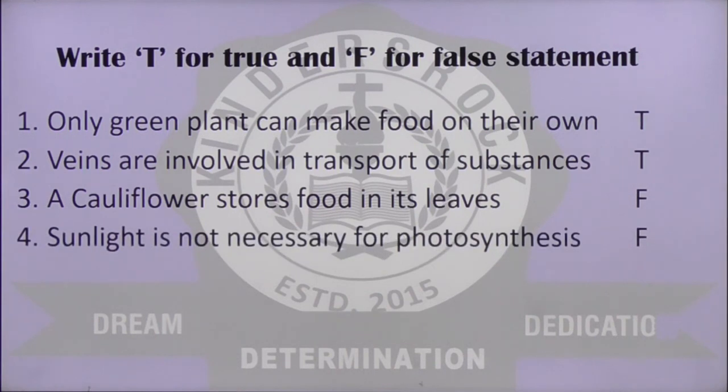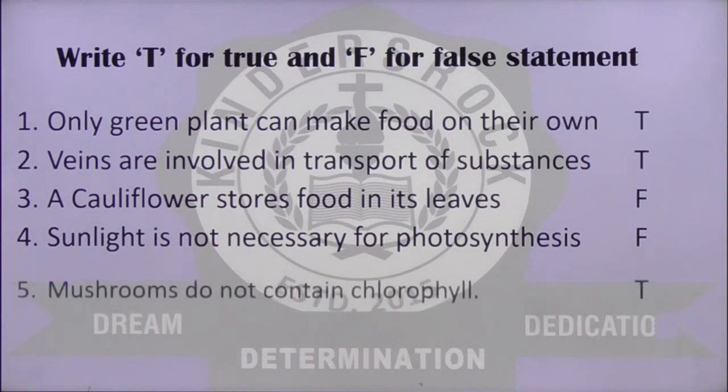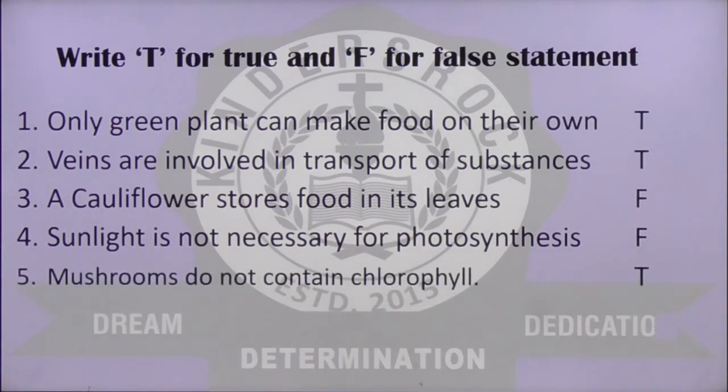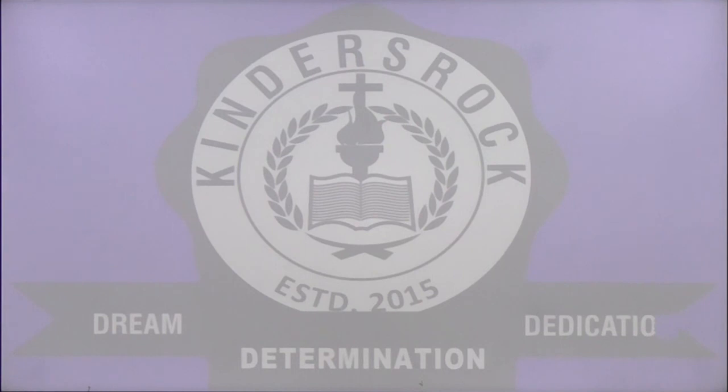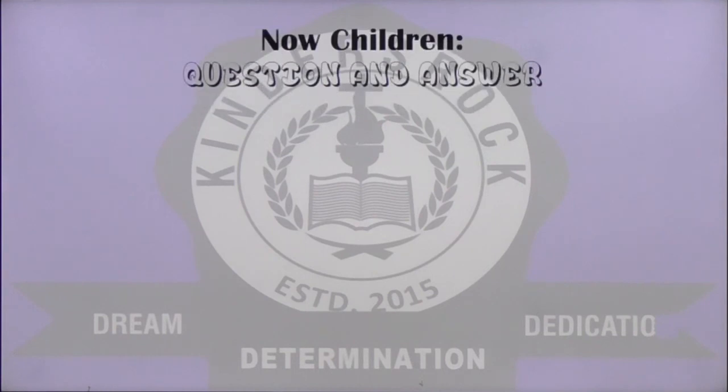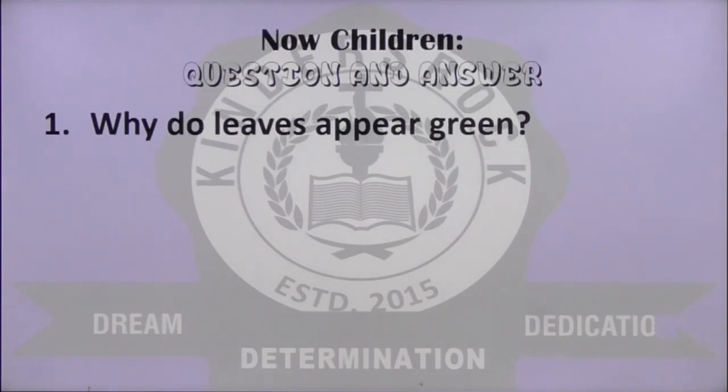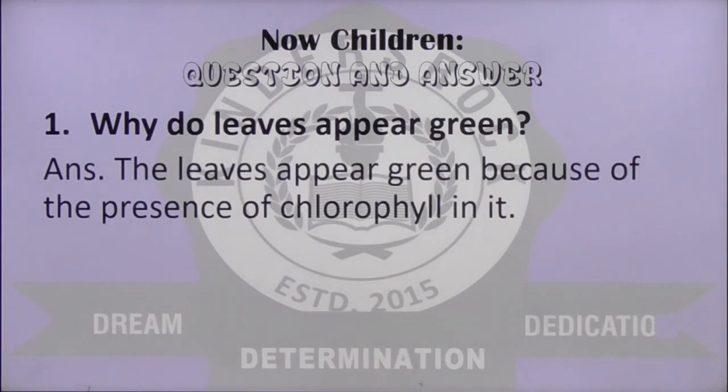Sunlight is not necessary for photosynthesis. Absolutely false. Mushrooms do not contain chlorophyll. Of course it does not contain any chlorophyll because it's a non-green plant. Then it's a true statement. Now children, let us look at some questions and answers. The first one, why do leaves appear green? The leaves appear green because of the presence of chlorophyll in it.